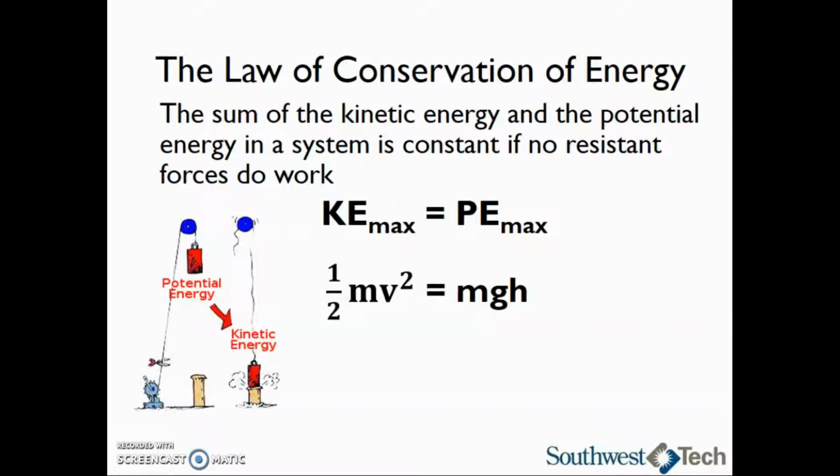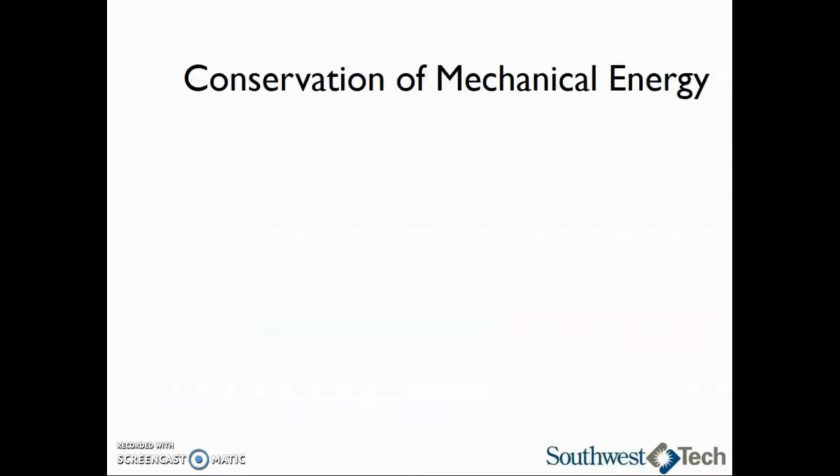Since the mass of an object is the same and won't change, the mass cancels off and we are left with 1/2 the velocity squared equals acceleration due to gravity times height. We can solve this equation for v to find the velocity of an object according to the law of conservation of energy. The velocity is equal to the square root of 2 times the acceleration due to gravity times the height. We can look at the idea of conservation of mechanical energy another way.